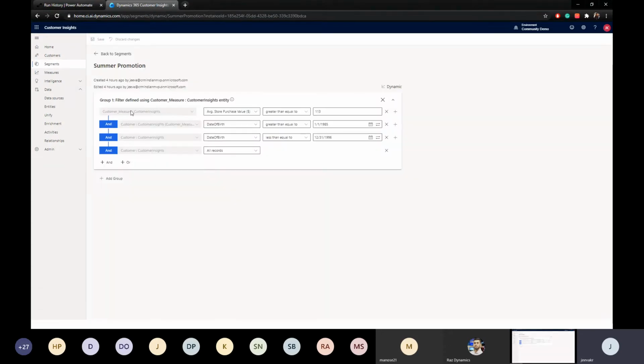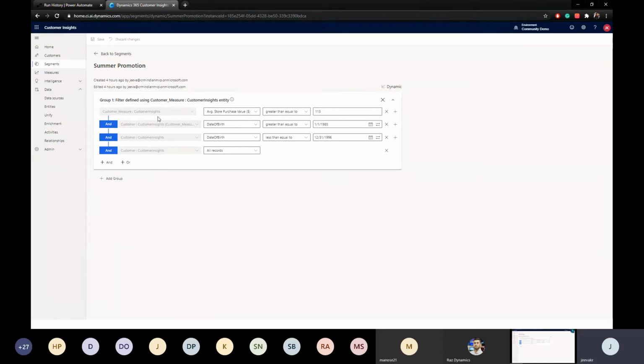If you see what I have done, it says whatever the average store purchase, who have done about $113, and who were born above 1985 and below 1996, I'm considering them as a miscellaneous.